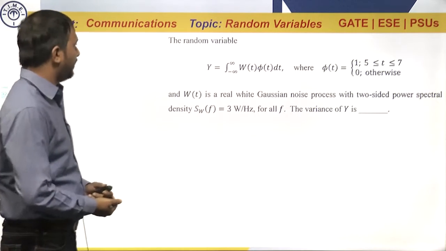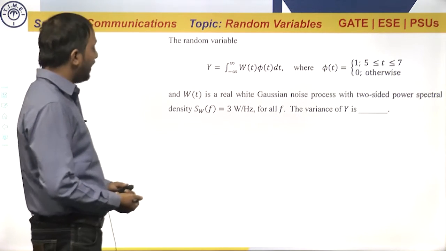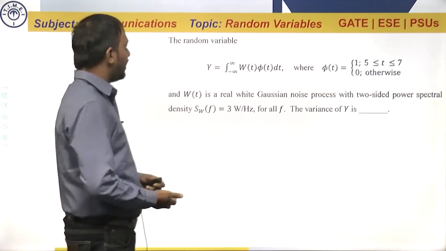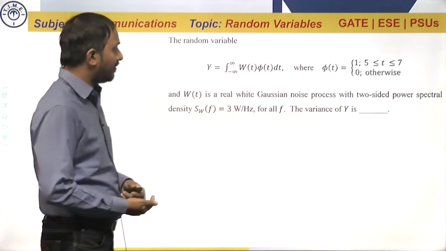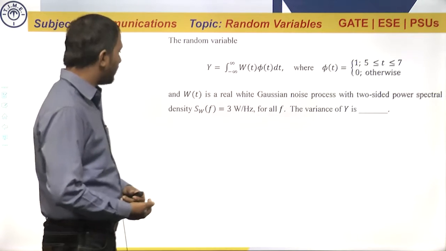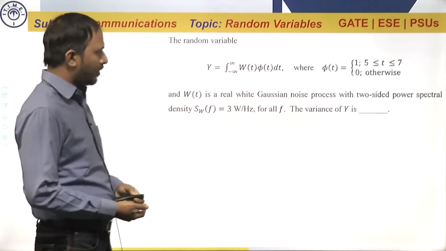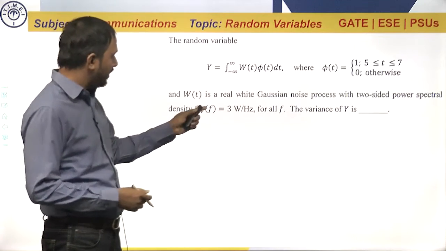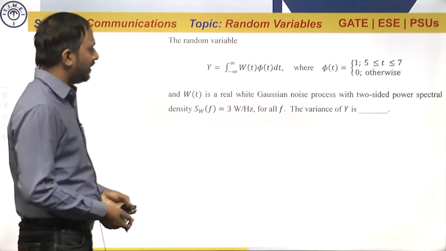Let's look at the next question. This question is from the topic random variables. It says the random variable Y is equal to the integral from minus infinity to infinity of w of t into phi of t dt, where phi of t is 1 between 5 to 7 and 0 otherwise, and w of t is a real white Gaussian noise process with two-sided power spectral density 3 watts per hertz for all f. The variance of Y is.